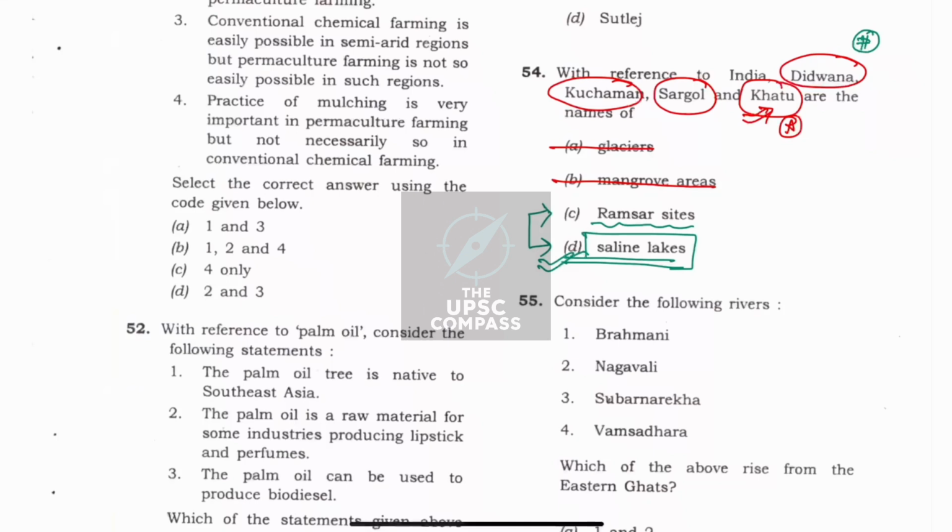Otherwise also, this is a Slumdog Millionaire type of question for me because I had a friend who had a surname of Didwani and he was hailing from Rajasthan. So that also made this question easier for me to eliminate two options.